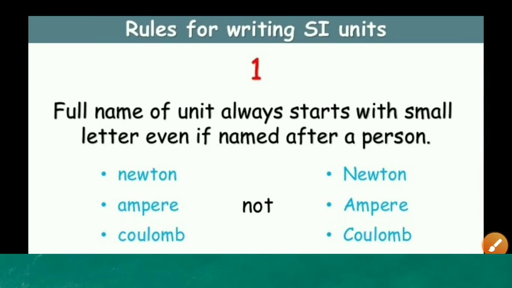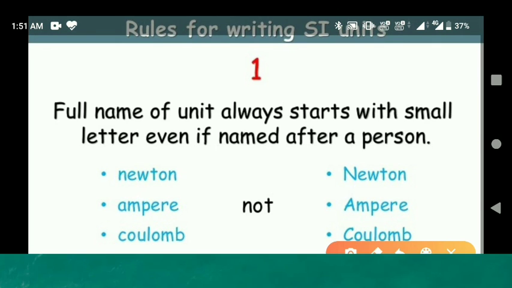Students, in the last slide we had discussed the SI unit. So there are some important rules for writing SI units. Just try to understand the different rules of SI unit. The first one is: the full name of a unit always starts with a small letter, even if named after a person.